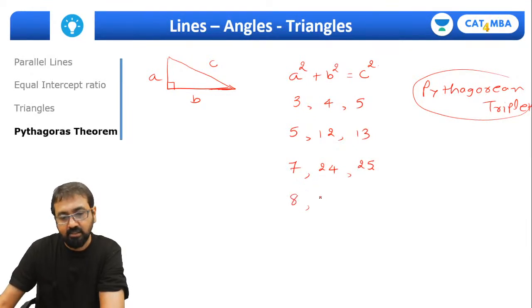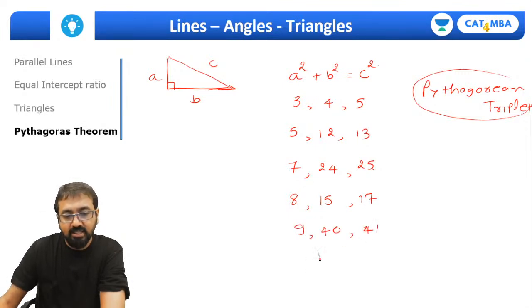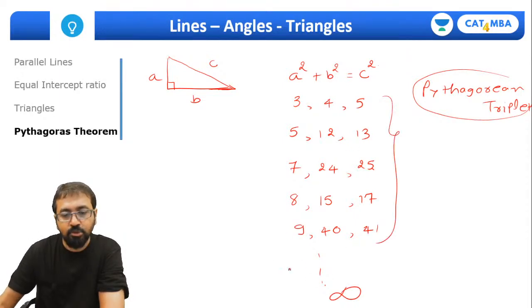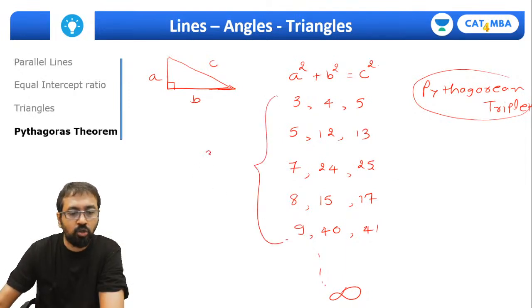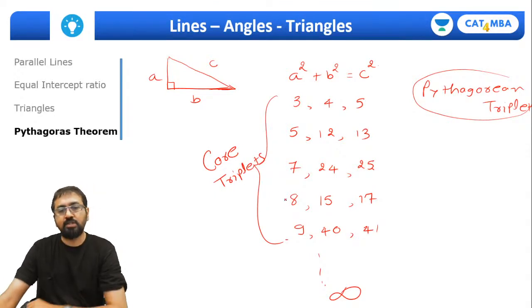Then 8, 15, 17 and 9, 40, 41. Guys, there are infinite Pythagorean triplets, but for CAT and other entrance exams you just need to remember these, and these are called core triplets. So you just need to remember these 5 triplets.